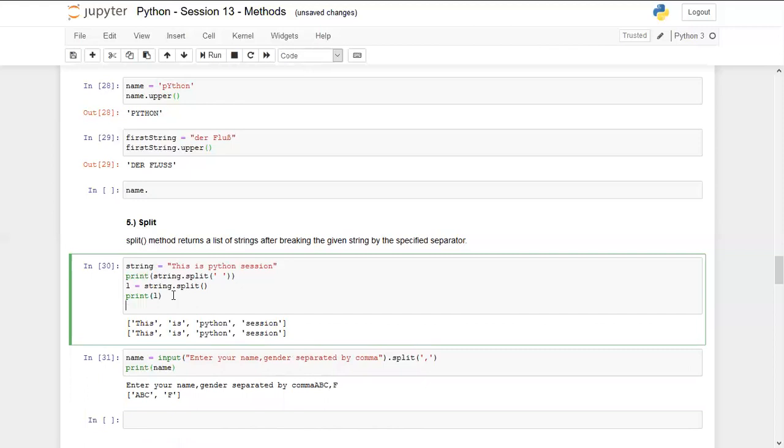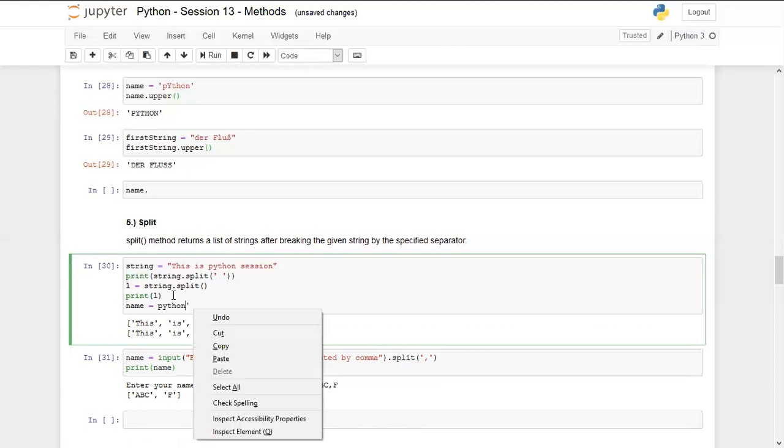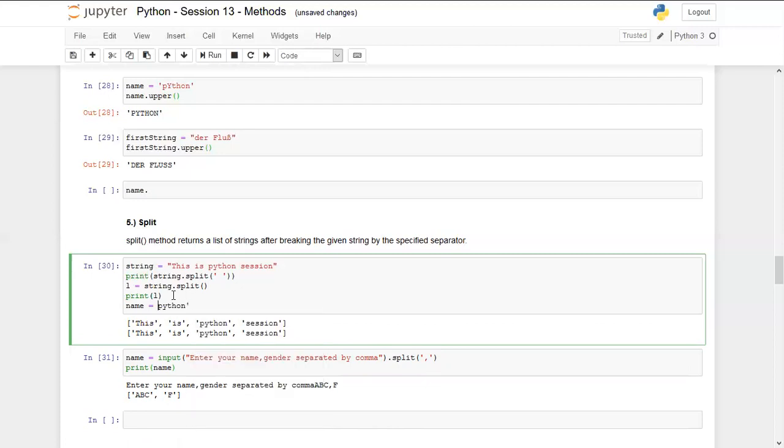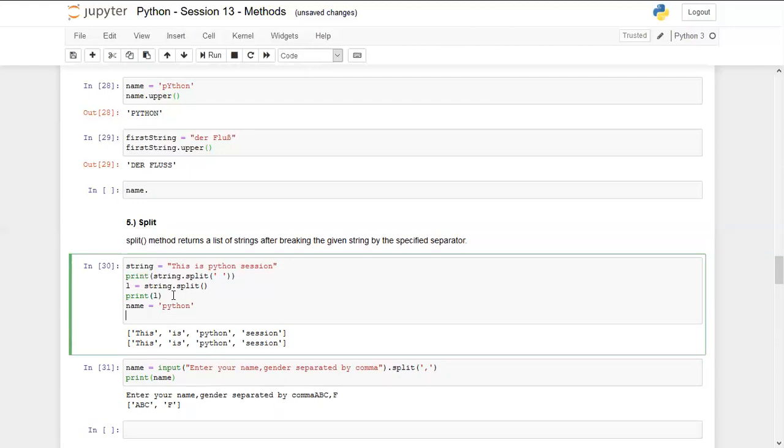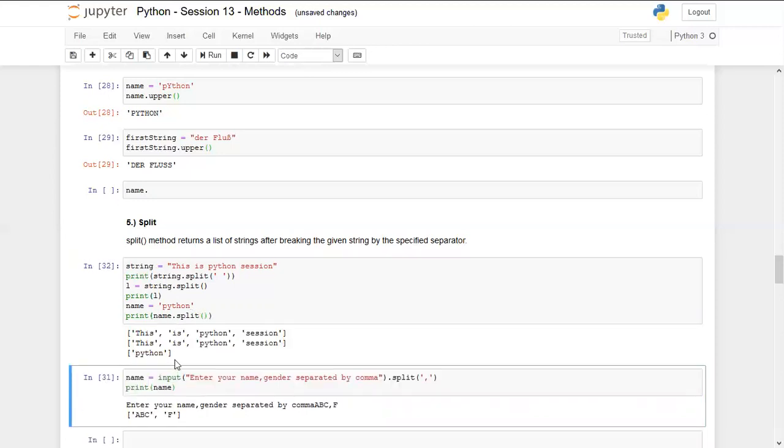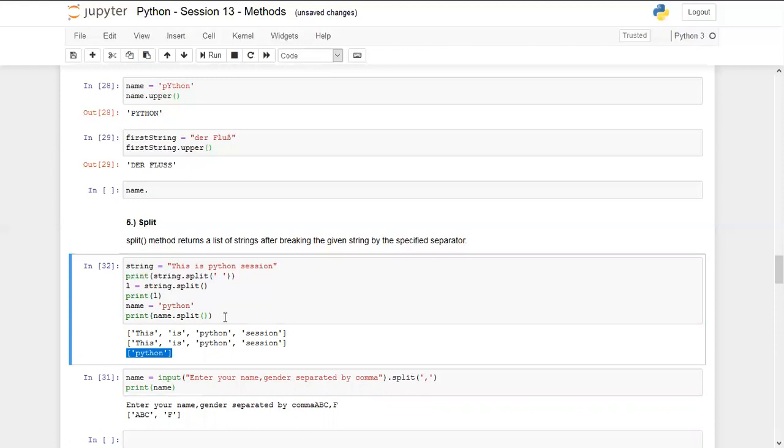If I write name is equal to "Python" in the quotes, and if I print name dot split, you can see that it is returning the complete word. For separating this out, you have to use a for loop. You have to write for i in name and then append each character to a list. That can work.